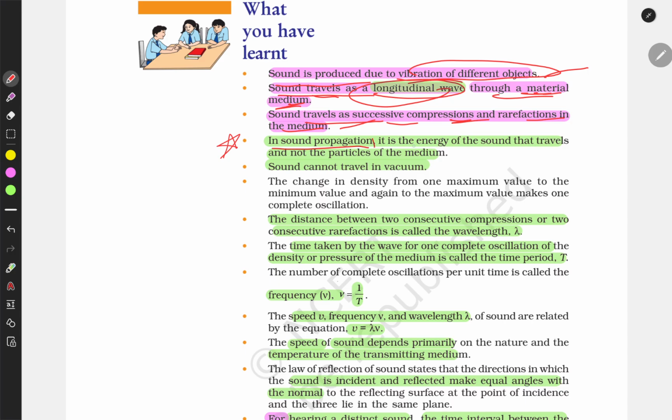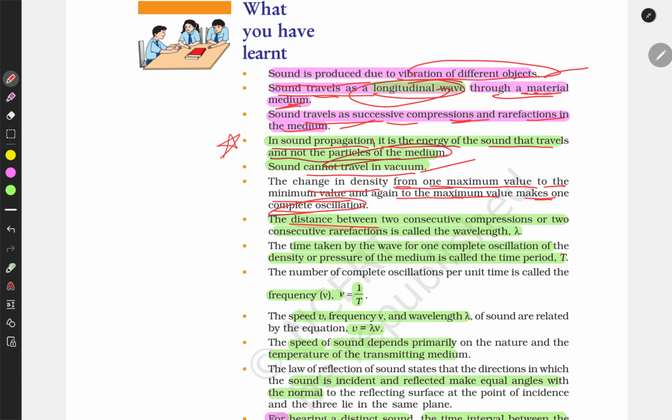In sound propagation, it is the energy of the sound that travels and not the particles of the medium. Only energy travels. The change in density from one maximum value to a minimum value and again to a maximum value makes one complete oscillation.